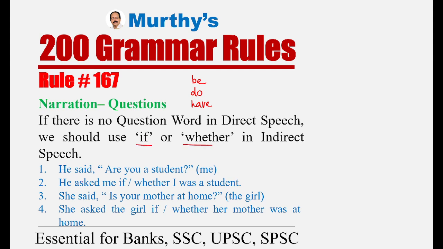For example, he said, "Are you a student?" Here there's no question word. He asked me if I was a student, or whether I was a student. Now I would like to focus on dealing with questions in indirect speech under pressure, which is not easy. What is the reason? You have to cross-check so many things. First, the reporting verb said is changed to asked. And the interrogative form changes to affirmative. Present changes to past. "Are you a student?" Here it is in present. "I was a student." It is in past.